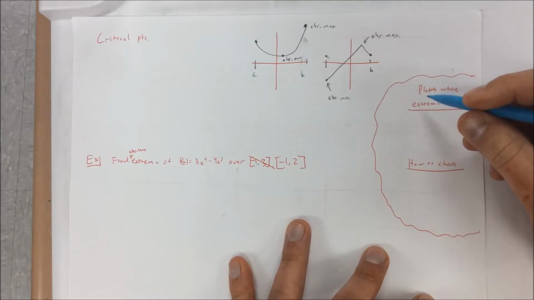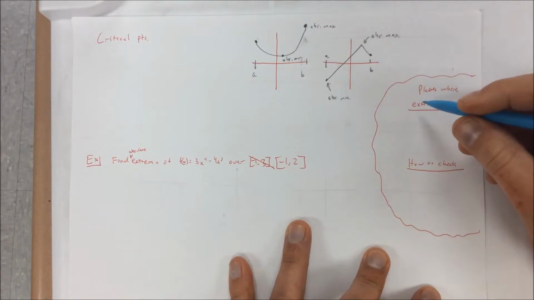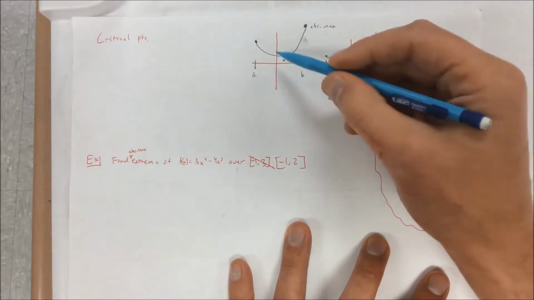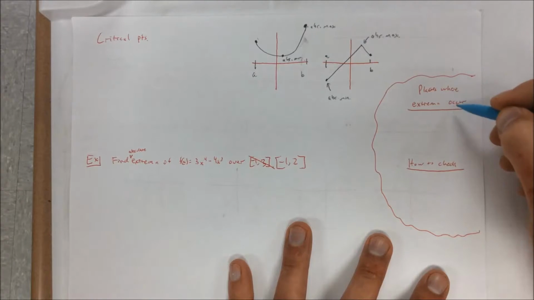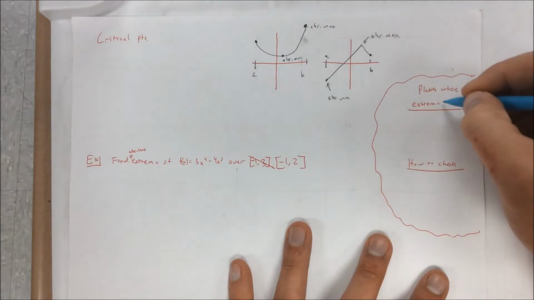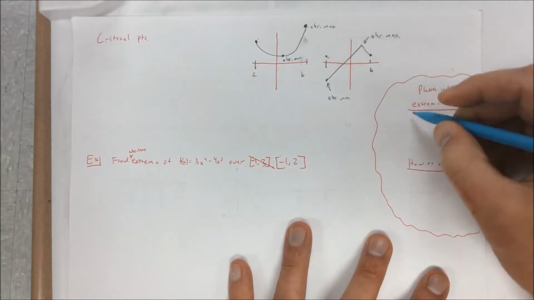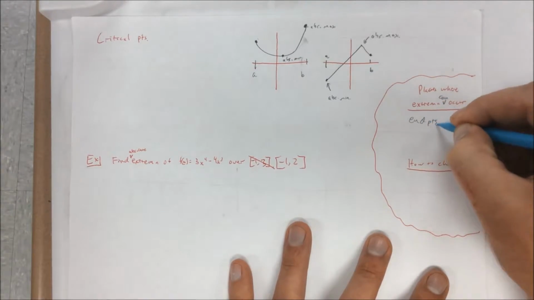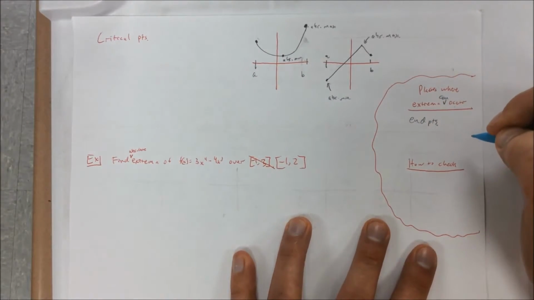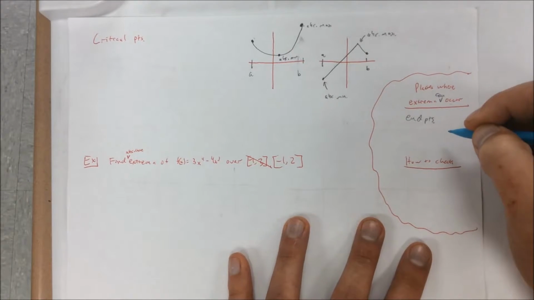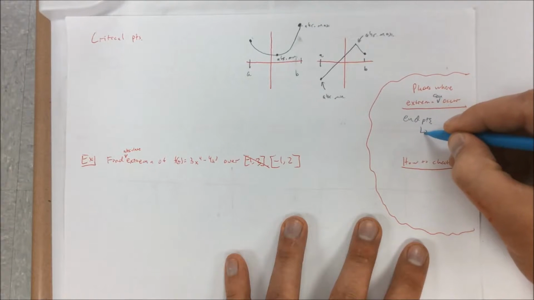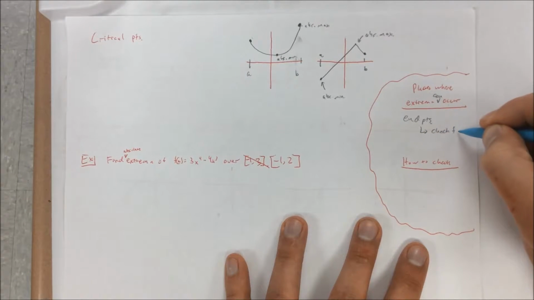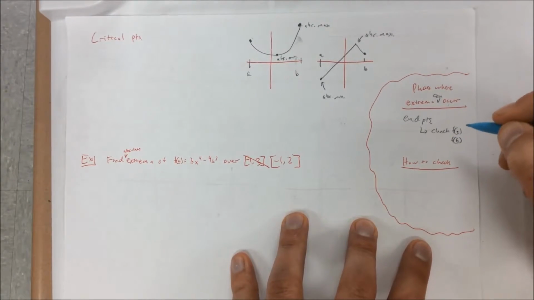So what do we notice about these here? Well, the minimum and the maximum can occur at the endpoints. So we're going to have to check the endpoints on the closed interval. We have to check the y values for the endpoints, so we have to check f of A and f of B. That might be bigger than all the other numbers.